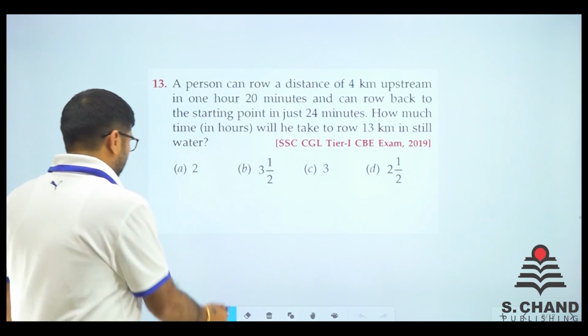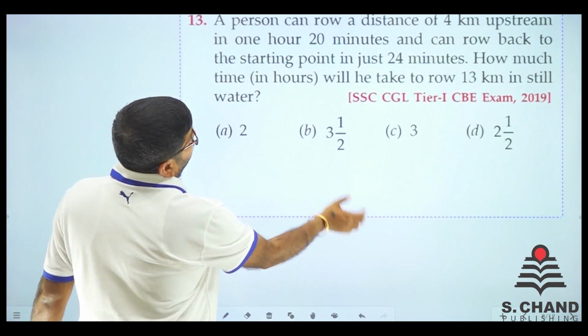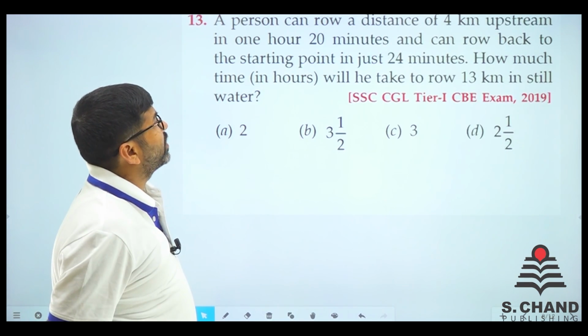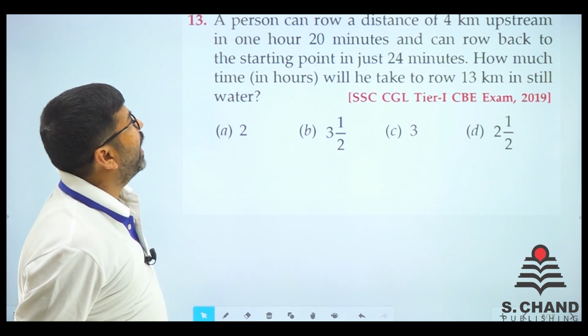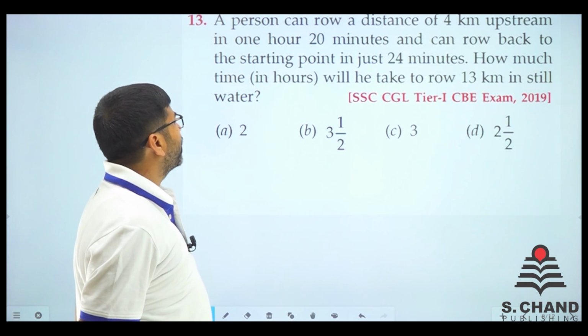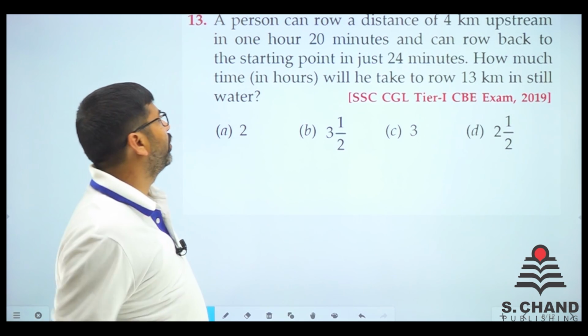Let's move on to question number 13 now. It is again an SSC CGL Tier 1 exam question. Let's see, what does it say? A person can row a distance of 4 km upstream in 1 hour 20 minutes and can row back to the starting point in just 24 minutes. How much time will it take to row 13 km in still water, right? I don't think that will be a challenge for you.